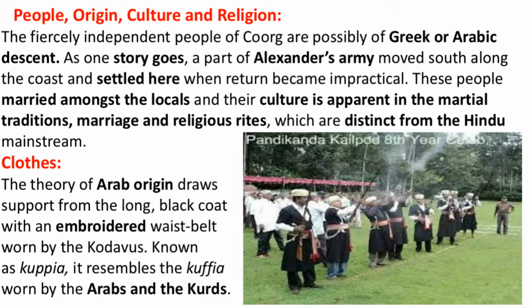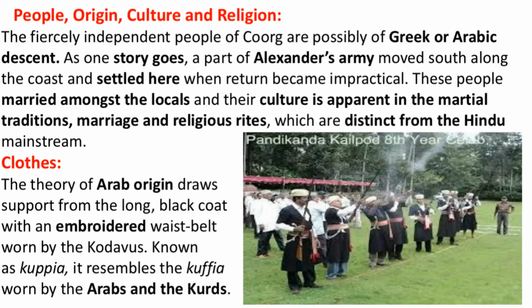So they have got a different tradition, marriage and religious rites. Although they are Hindu in India, they have got a distinct tradition. Distinct means totally different. You got it? So the people, origin, culture and religion, they are different. We believe that they are the descendants of Greek and Arabic, because during the olden times, Alexander's army settled and married the local people. So this is how the people started, isn't it? Now let us talk about the clothes.